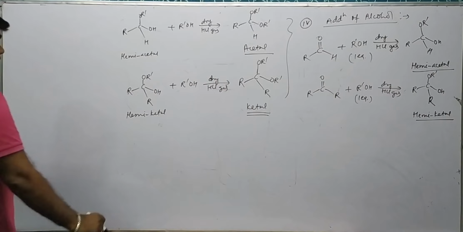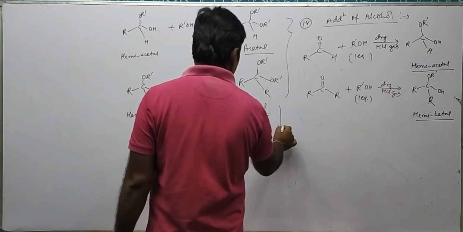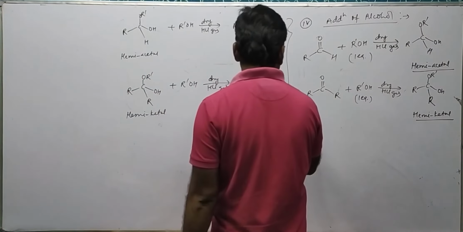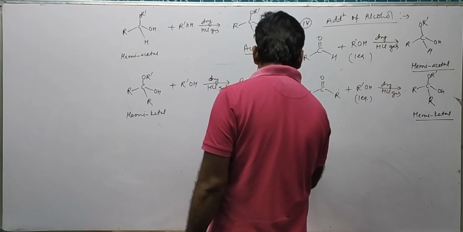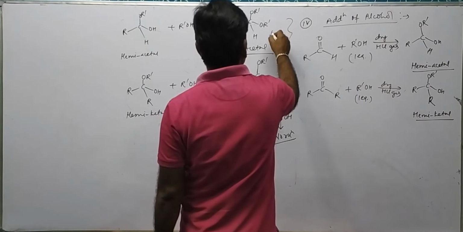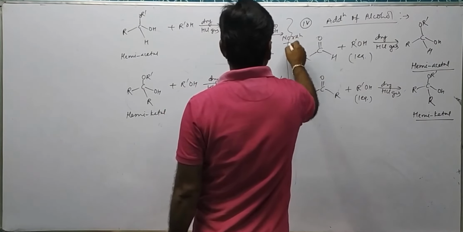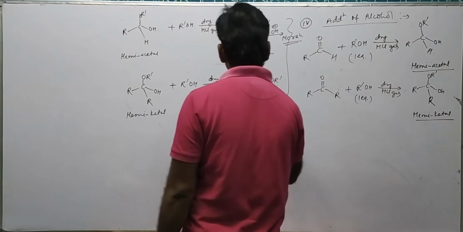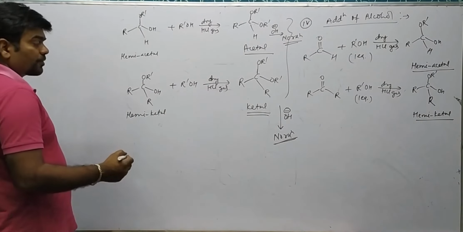Okay, ketals are stable towards alkaline solution. If it is subjected to alkaline solution, there will be no reaction. So acetals and ketals are stable towards alkaline solution.